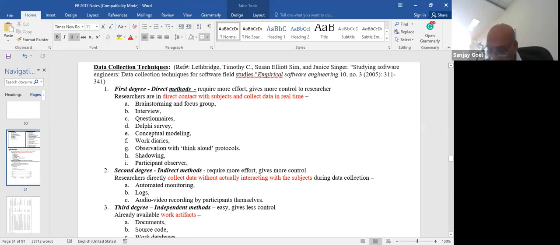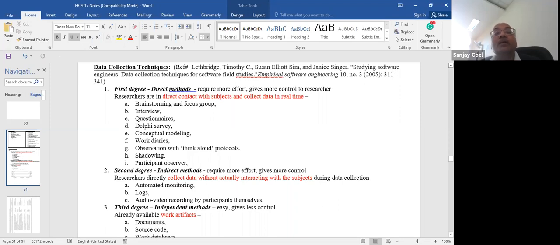So here is a nice paper which summarized the various types of data collection methods as applied to one field, but these are applicable to many other fields, to all fields. Okay, so it is about software engineering research, but it would be applicable to others also. It would be applicable to management. It will be applicable to other fields of engineering also.